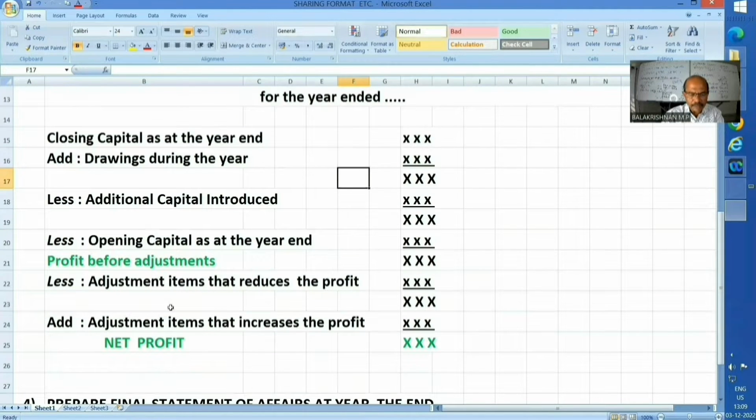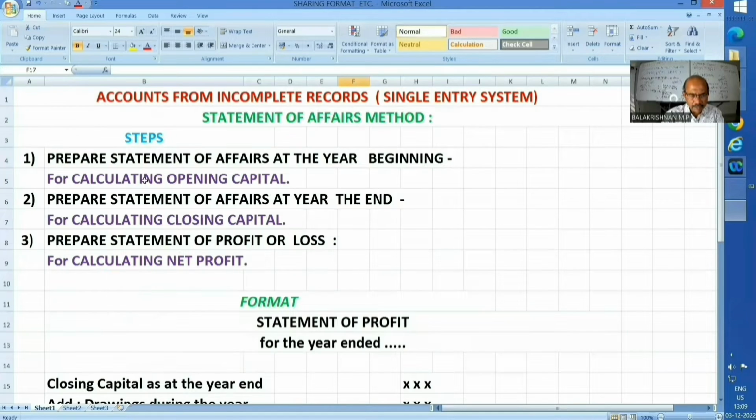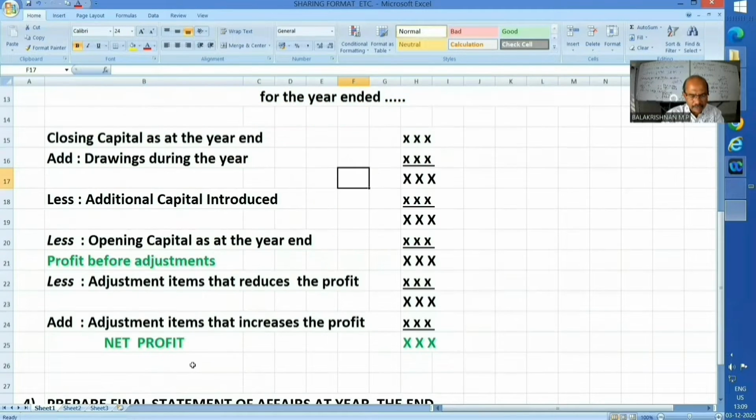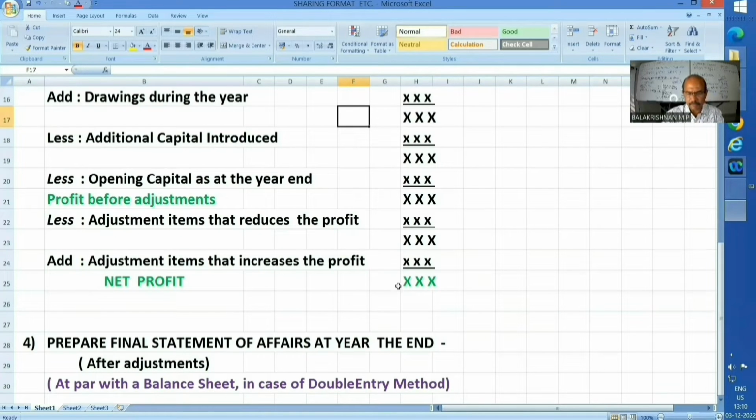And the opening capital, what you have arrived at here, that also make as a deduction. You will get at this stage profit before adjustments. Now, deduct those adjustment items that reduce the profit. I already mentioned some items. Similarly, add those adjustment items that increase the profit. And you will get the net profit. This is the final profit.